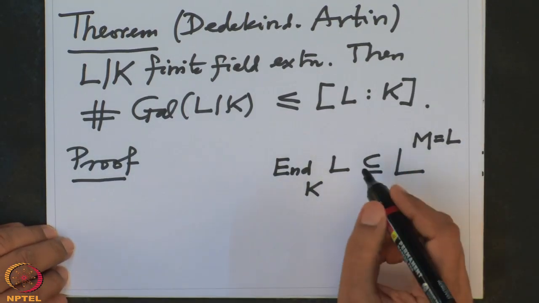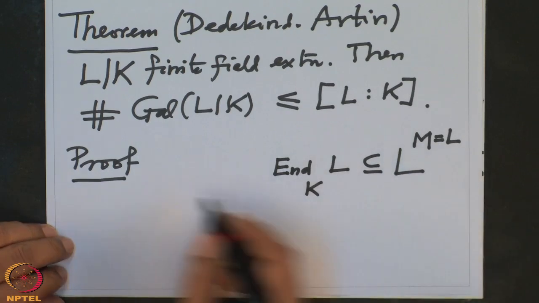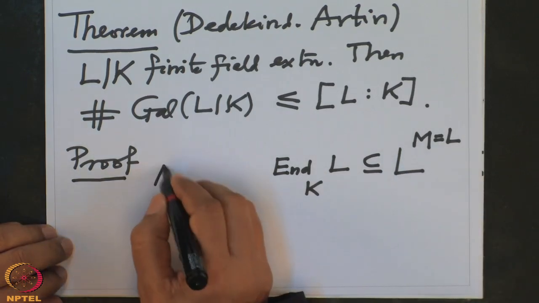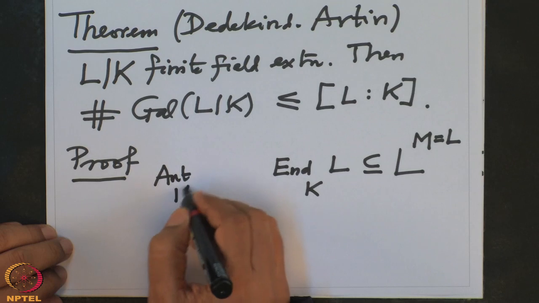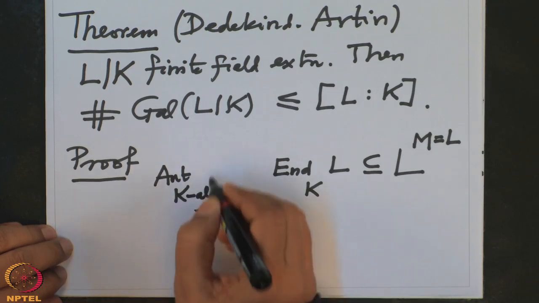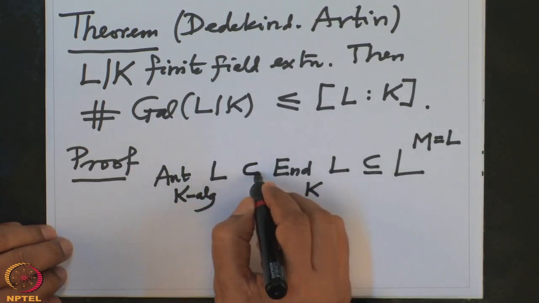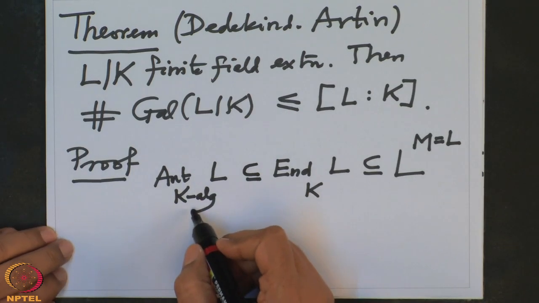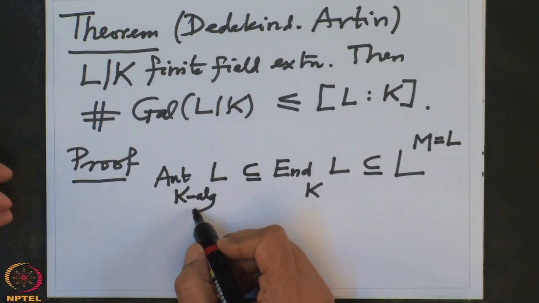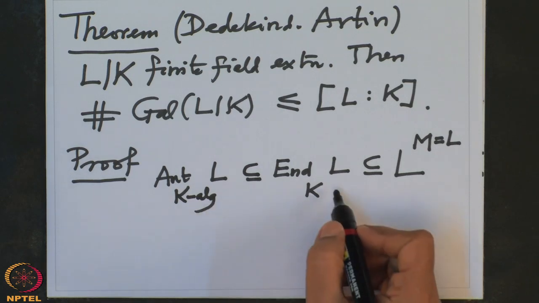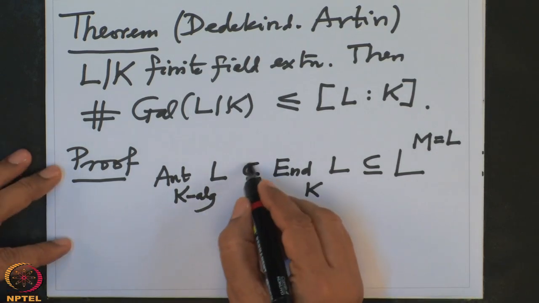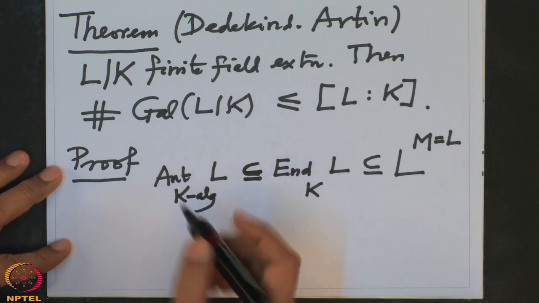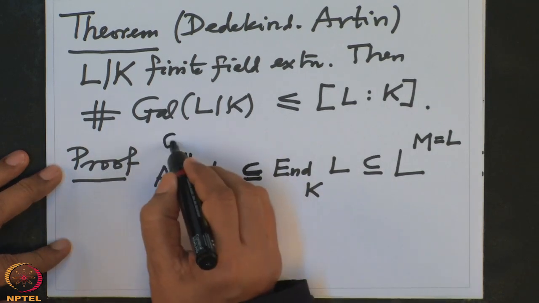Among them, the K algebra automorphisms of L are a subset here, because K algebra automorphisms are K linear automorphisms, and K linear automorphisms are endomorphisms. So this inclusion is also clear, and this is our Galois group.